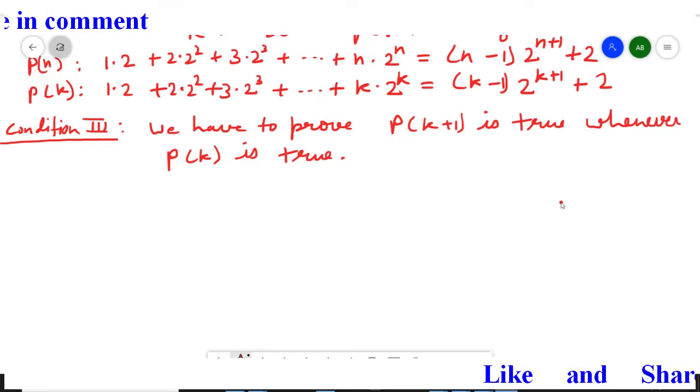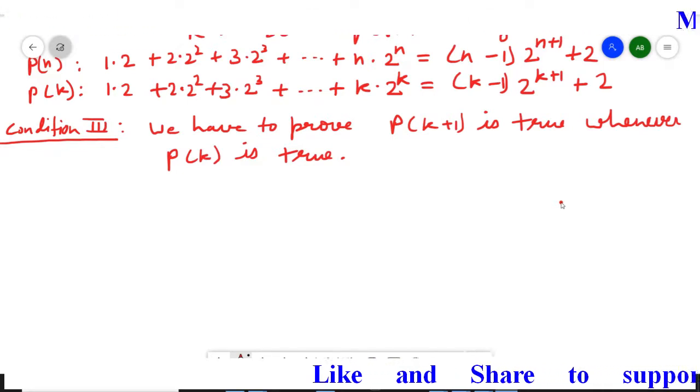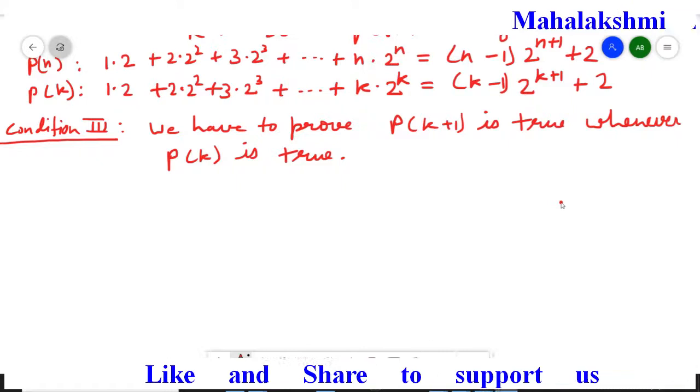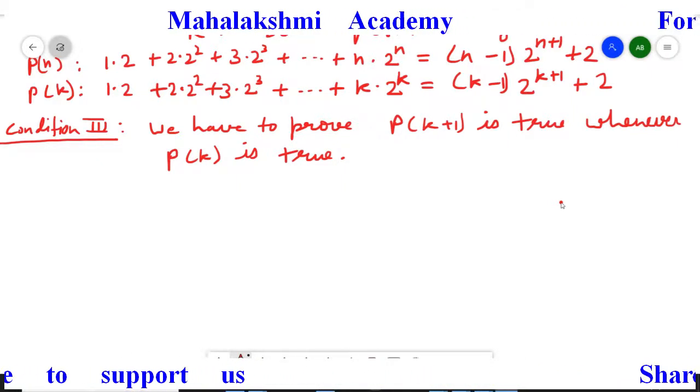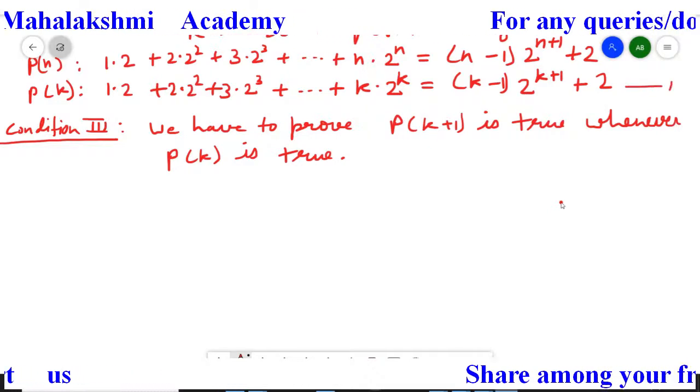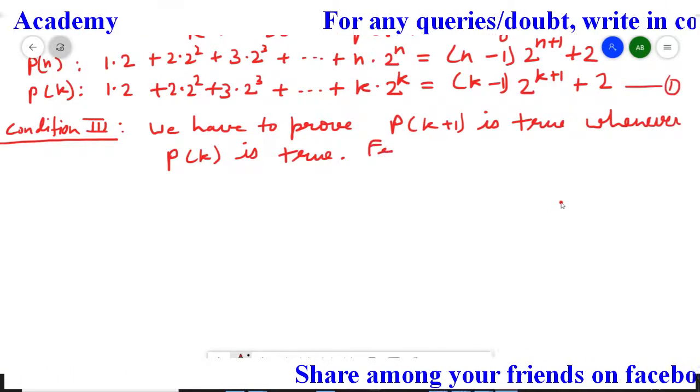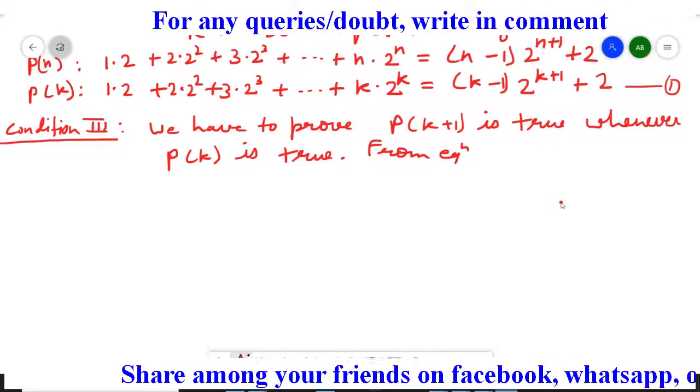The meaning of this line is we have to take Pk statement and through Pk we have to bring Pk plus 1. So I am writing Pk statement here. First I am to assume this Pk statement as equation 1, then I am going to write down here from equation 1